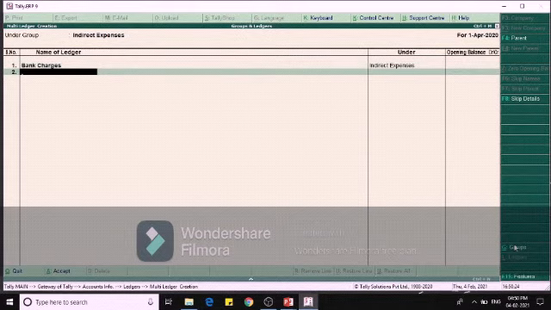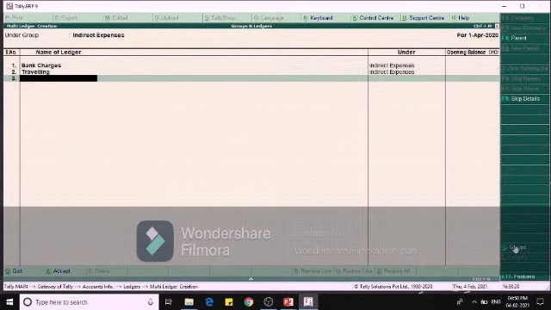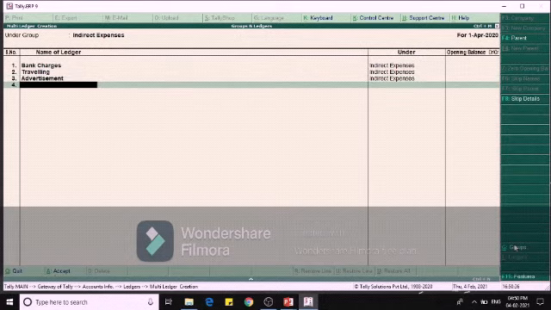Next one is Traveling, Advertisement. Likewise, simultaneously we can create multiple ledgers at a time.